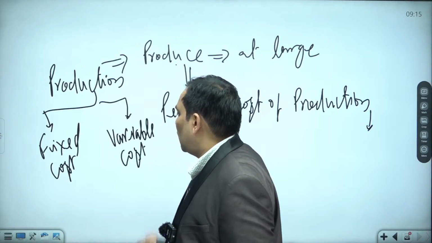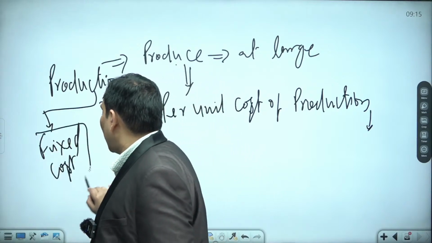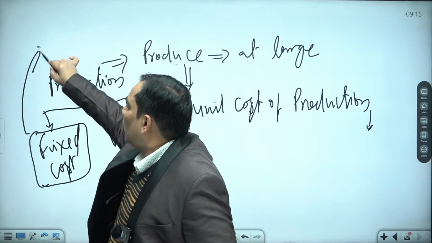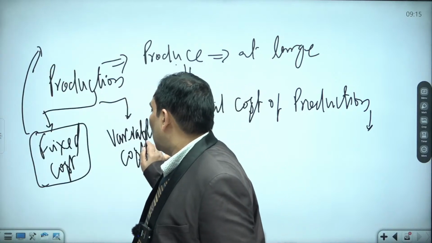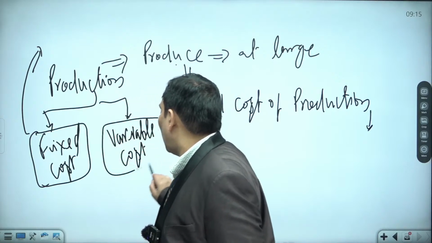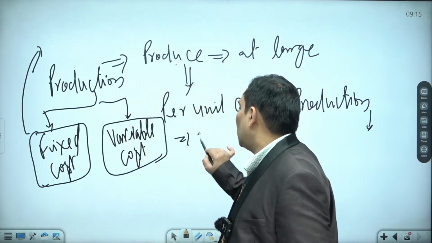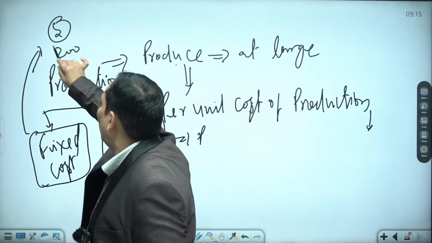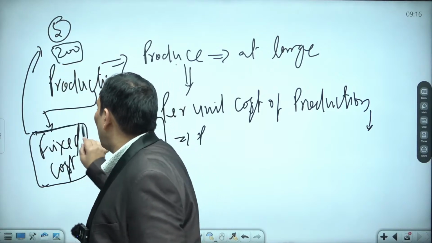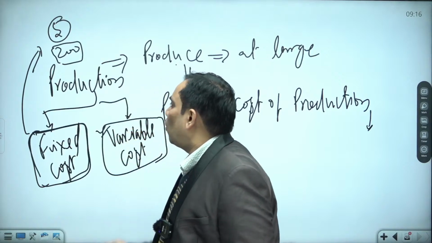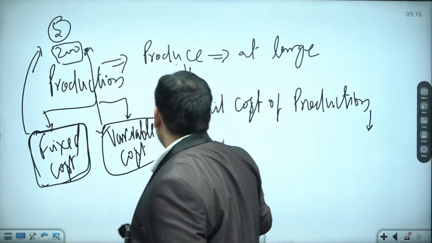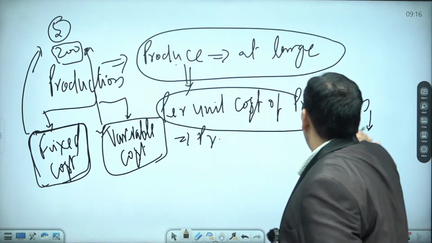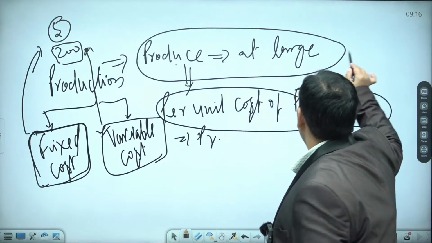Variable cost of production. Irrespective of production, whether you produce 1 unit, 2 units, or 5 units, whatever it is, this cost is going to be fixed. But this is the cost which is going to vary with the production. So when you produce 5 units or 200 units, this cost is going to be fixed. This is the only cost which is going to increase. Because of that, when we produce at large scale, the per unit production cost is going to reduce. That is known as economies of scale.